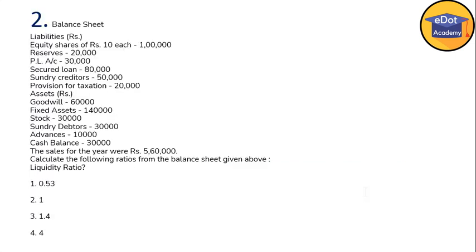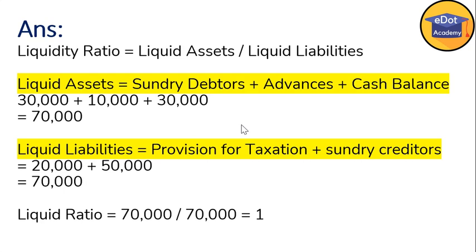Now question number 2. Question number 2 is also from the same data. So if you understand the first data, it will be easier for you to solve the subsequent questions. Now, next question is to find out the liquidity ratio. So liquidity ratio formula is liquid asset divided by liquid liability. What is liquid asset?